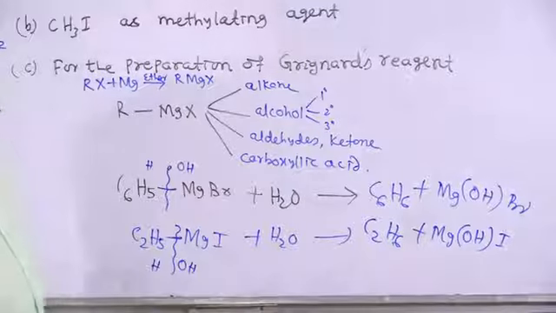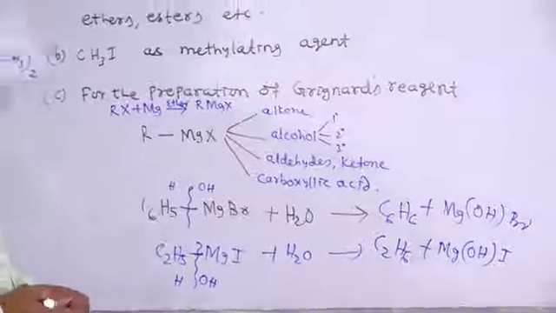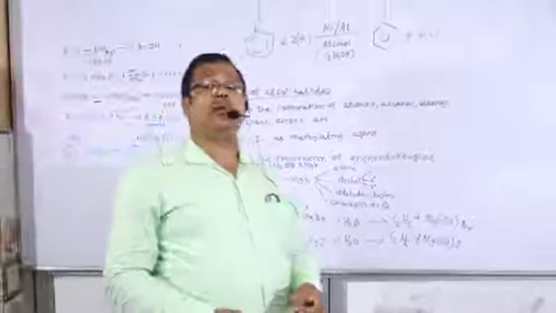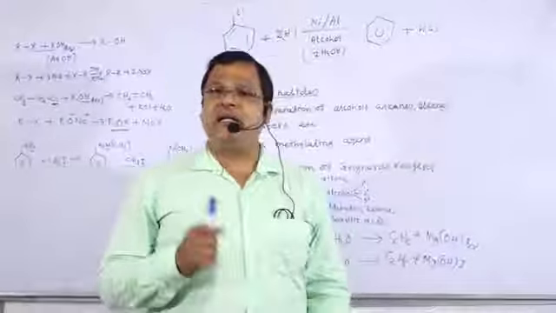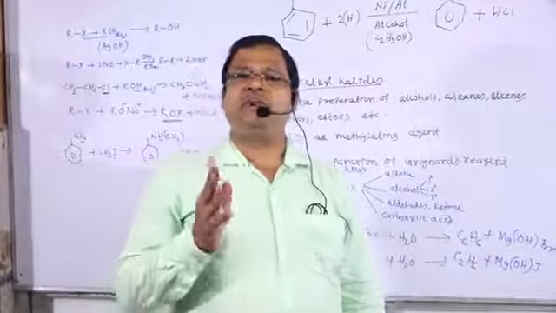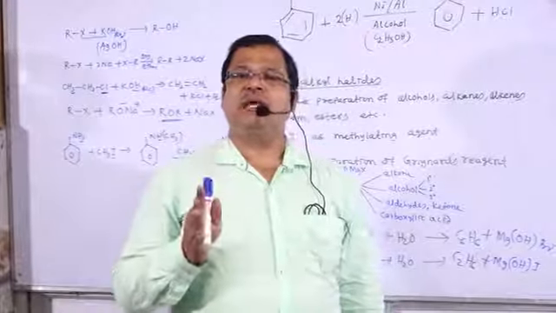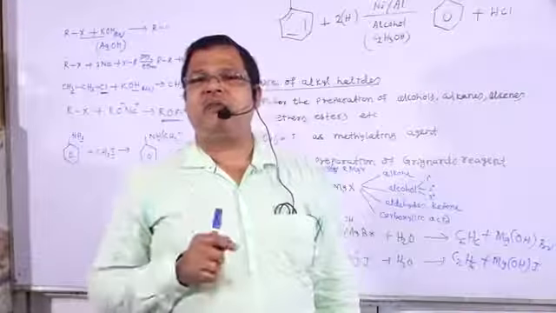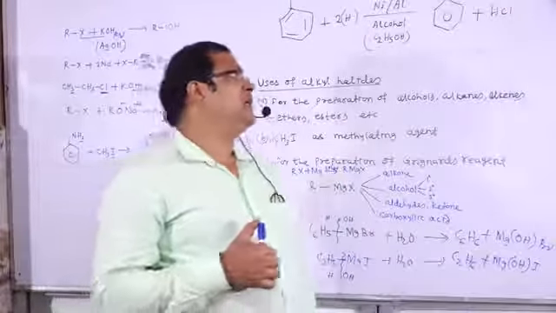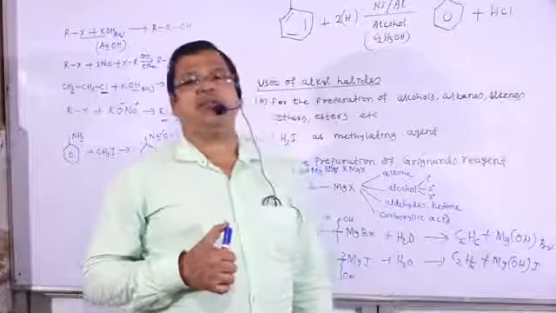So this is regarding the uses of alkyl halide. Alkyl halide plays a vital role for the preparation of Grignard's reagent. And Grignard's reagent is such a reagent that is used for the preparation of so many aliphatic organic compounds. Therefore, that is very important. So this is regarding the methods of preparation.